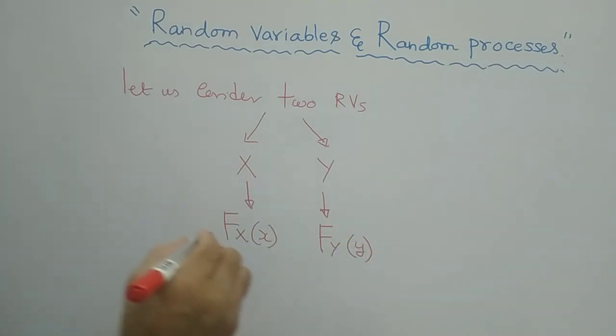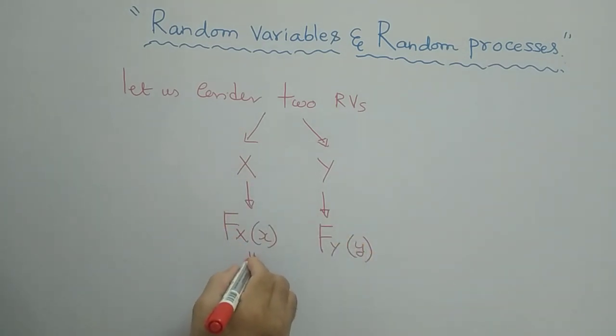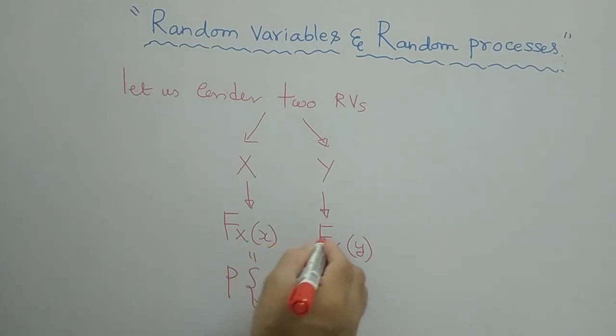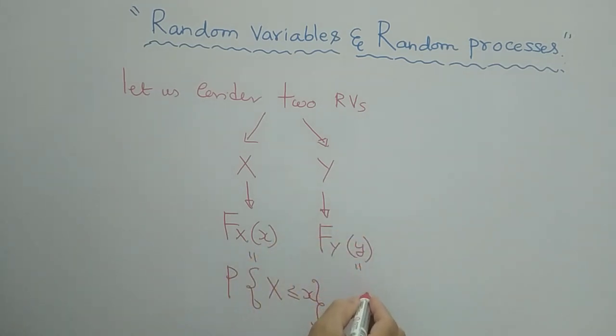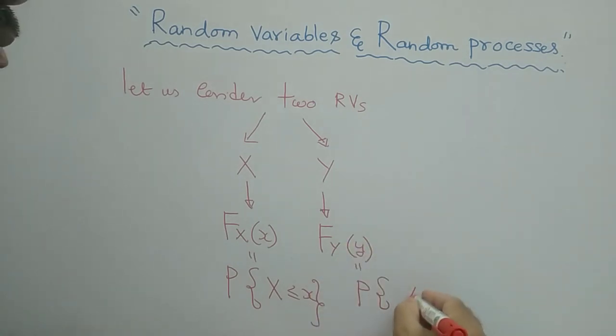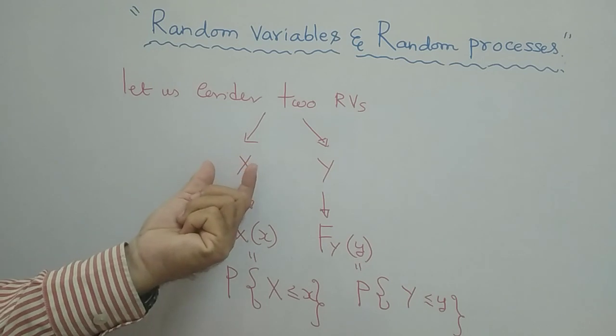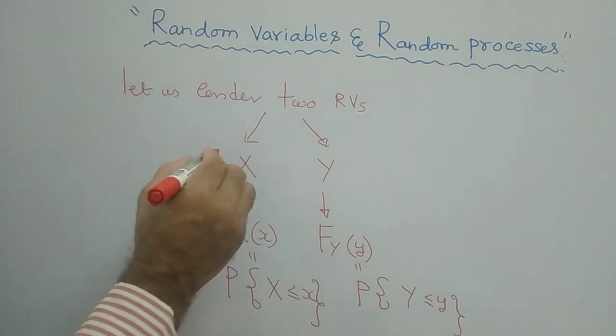Further, this F_X of x is the probability that capital X is less than or equal to small x. And F_Y of y is the probability that capital Y is less than or equal to small y. What I mean to say is that I am considering two random variables x and y.